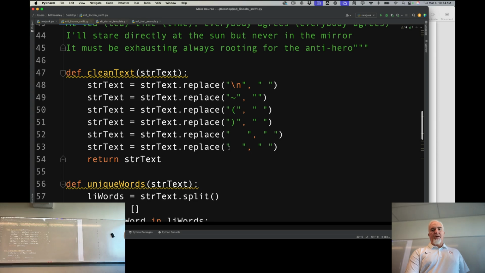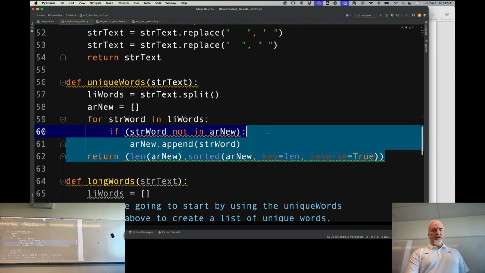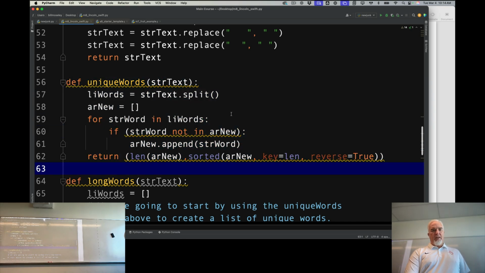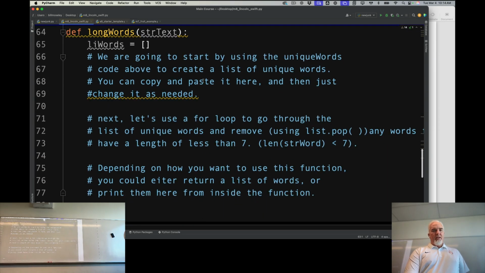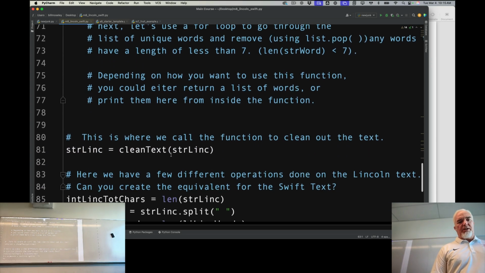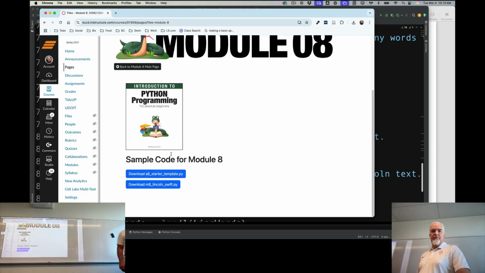Here's a thing that cleans out all of the punctuation. Here's a function that will tell you how many unique words are in that text. Here is a blank function with some instructions on there to determine how many long words somebody uses. So what it does is it walks you through some of the basics of analyzing text and prompts you to do some more research on your own.